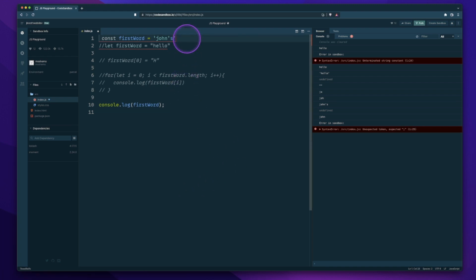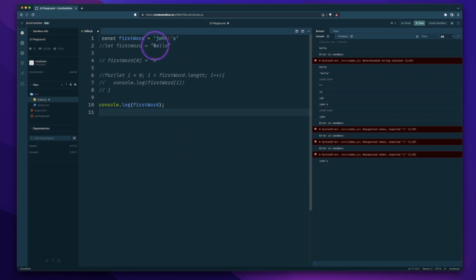If we add another single quote here, it has an issue. And in order to get something like this to work, what we would have to use here is a backslash character to escape this apostrophe, and then it works. So that is some of the reasons for using the different quotation marks to do different things. Sometimes depending on what you're using, you have to use different ones.